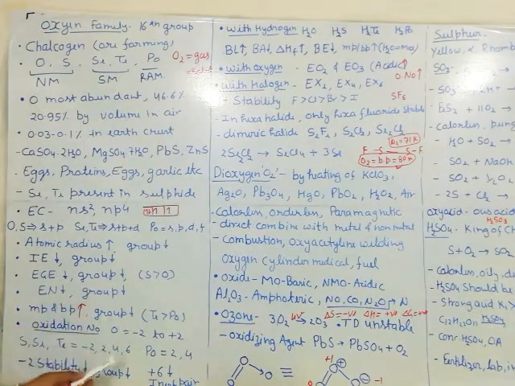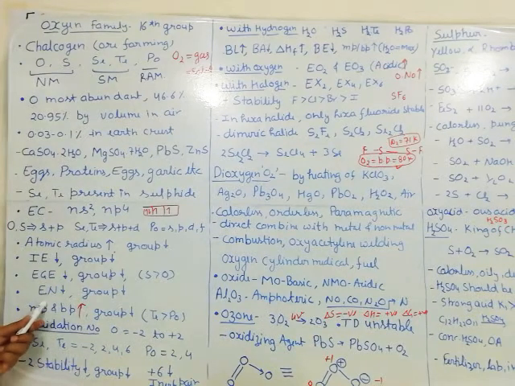Down the group, but this exception you already know: sulfur has more electron gain enthalpy as compared to oxygen, like phosphorus has more electron gain enthalpy as compared to nitrogen, and chlorine has the most electron gain enthalpy as compared to fluorine. Electronegativity decreases down the group.